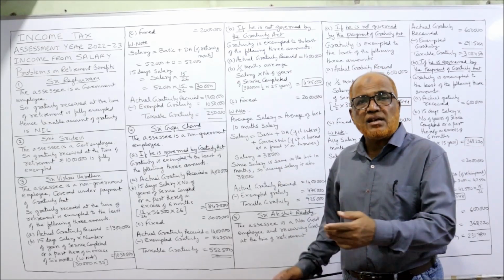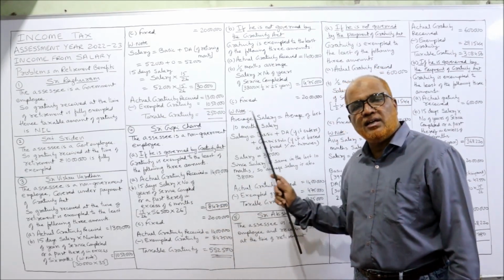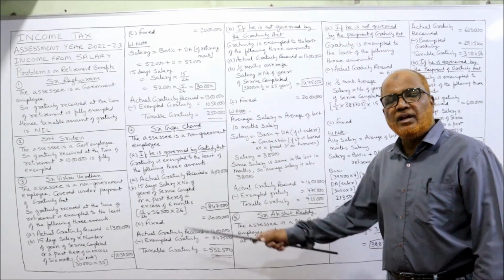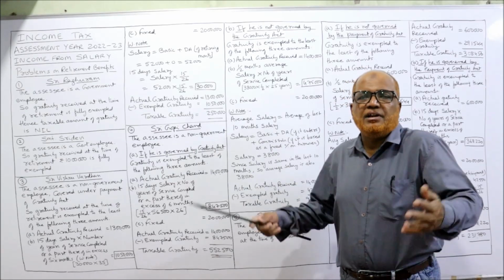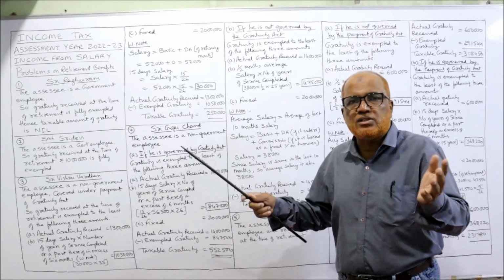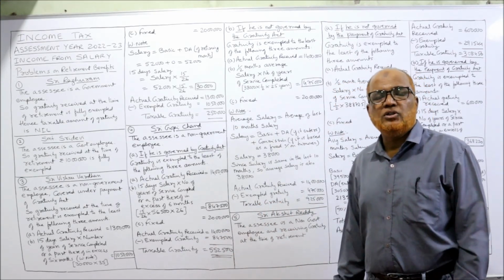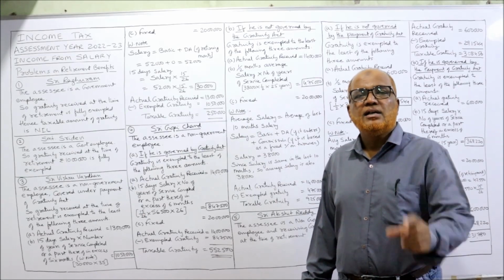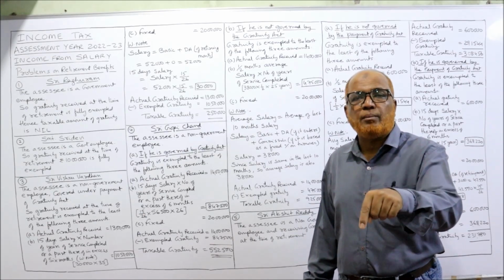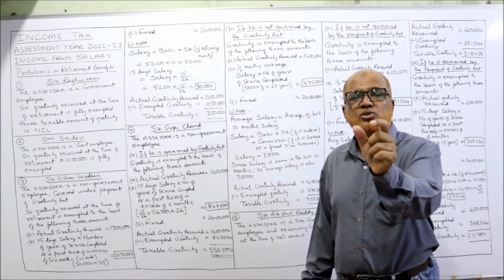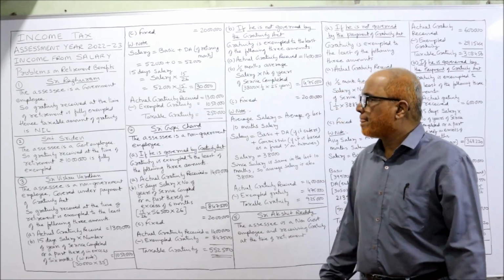So what do you mean by average salary? Again, the provision is different. Here the meaning of salary is different. If governed by the Payment of Gratuity Act, salary means basic plus DA of the retiring month, whether DA enters retirement benefits or not. Only DA and basic. But in case of not governed by the Payment of Gratuity Act, salary means basic, DA if it enters for retirement benefit, and commission if it is based on a fixed percentage on turnover. In our problem, we don't have any commission.